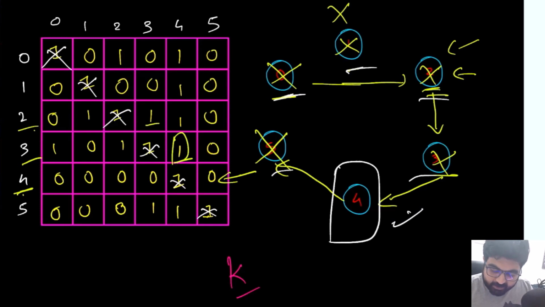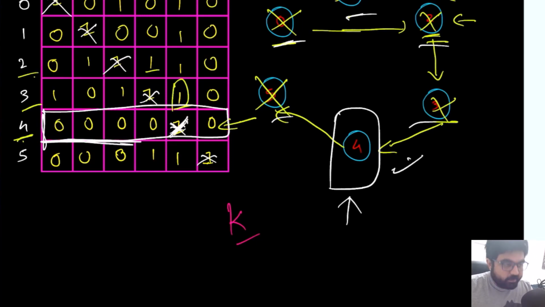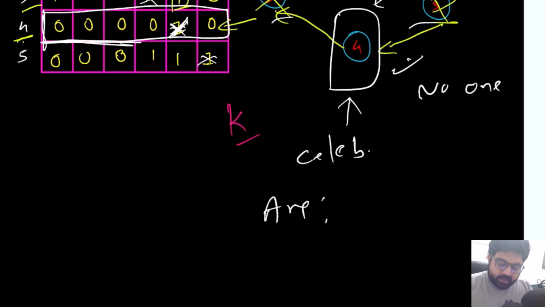So now we are simply going to check whether 4 knows anyone or not. And for that, we simply have to do one check at this 4th row to see whether apart from 4 by itself, does it know anyone else? And it knows no one. So definitely 4 is the only candidate left and 4 knows no one. So in this case, 4 is definitely our celebrity, and this we can simply return as the answer. And this is the whole logic behind our answer.